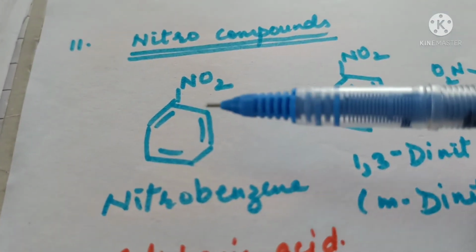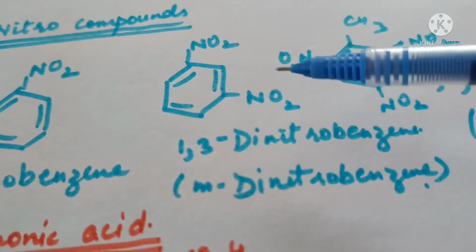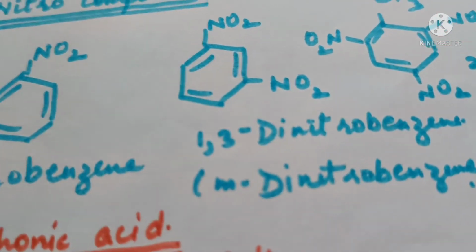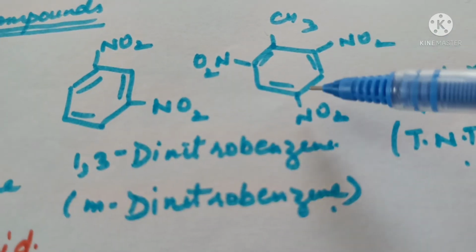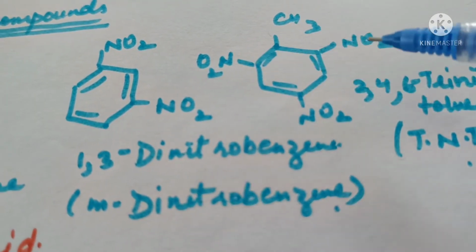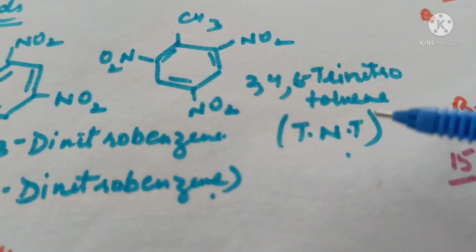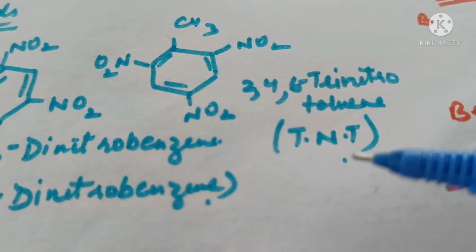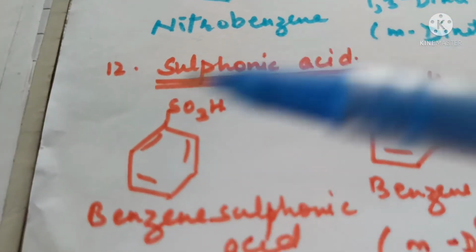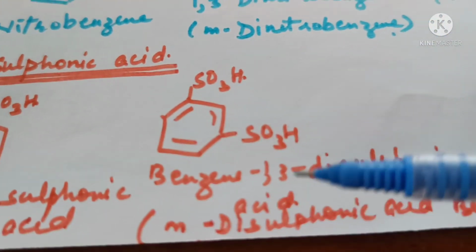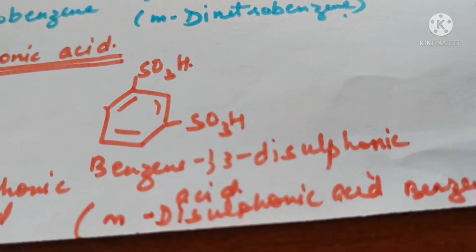Nitro compounds, this is nitrobenzene. This is 1,3-dinitrobenzene, also called meta-dinitrobenzene. This is 2,4,6-trinitrotoluene. It is also called TNT in short form. It is an explosive. Next is sulfonic acid. This is called benzene sulfonic acid. This is benzene 1,3-disulfonic acid or